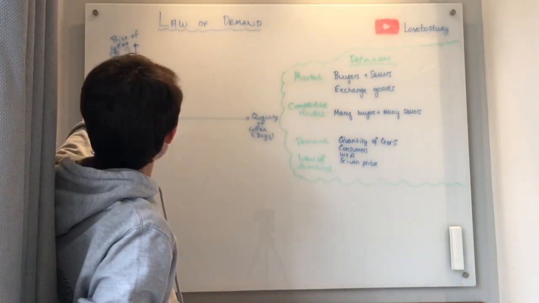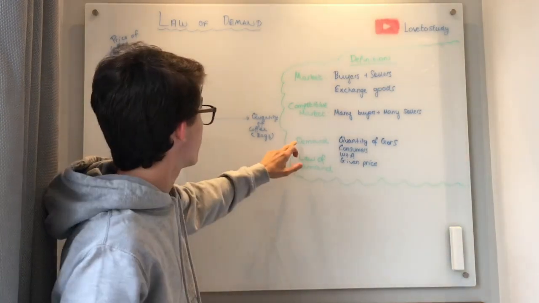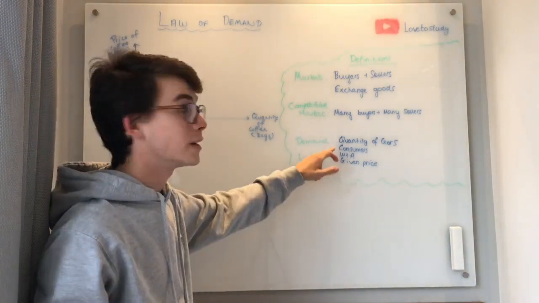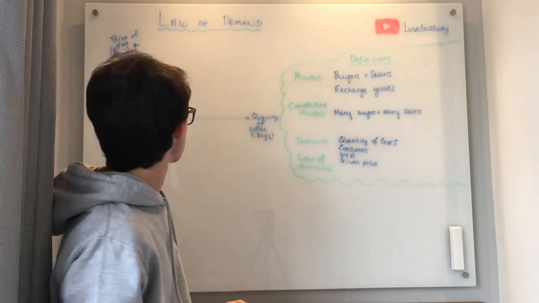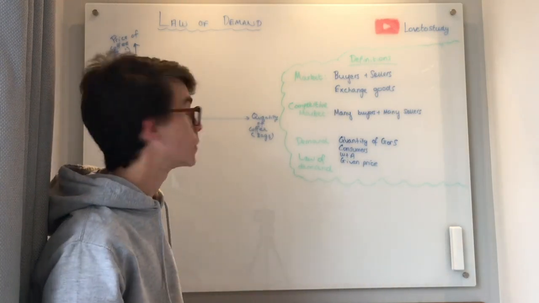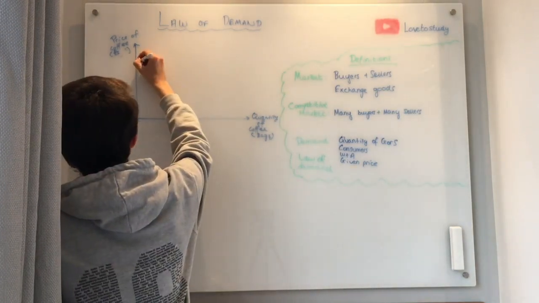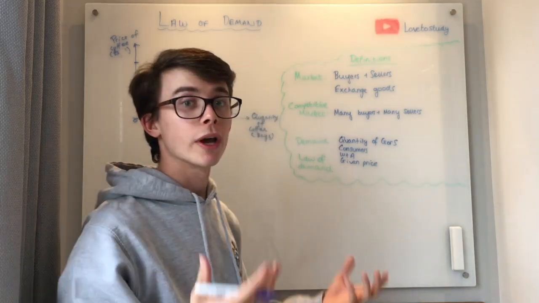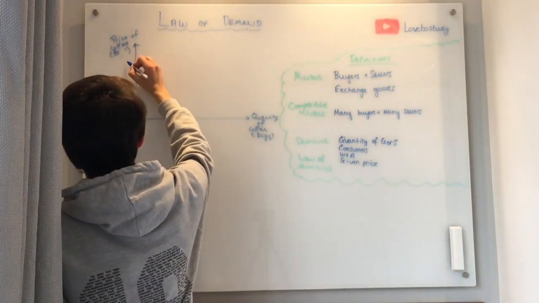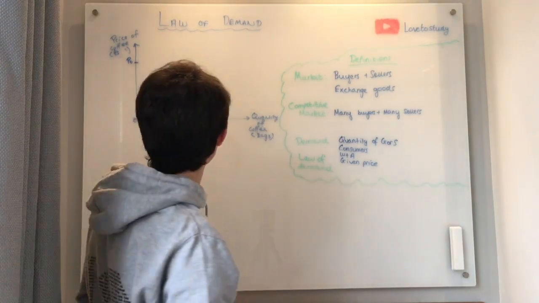Okay, so we've got price on the y and quantity on the x, and we're looking at, for a given price, how much are consumers wanting the product? So how many bags of coffee do they want? So let's start off, let's give ourselves a price. Now this might be any monetary value, okay? It might be £5, £10, £100 per bag, but we're going to call it P naught. Okay, so that's the starting price, P naught, any price whatsoever.